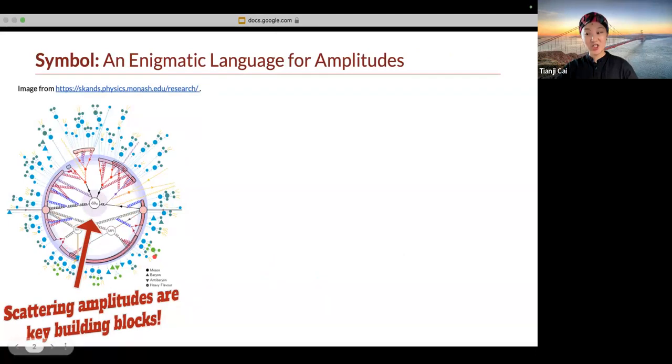At the heart of a collision process is the scattering amplitude, the quantum mechanical building blocks of transition probabilities between incoming and outgoing particles. They're the key ingredients in all theoretical predictions, and we need them to be as precise as possible in order to compare with our excellent experimental data.